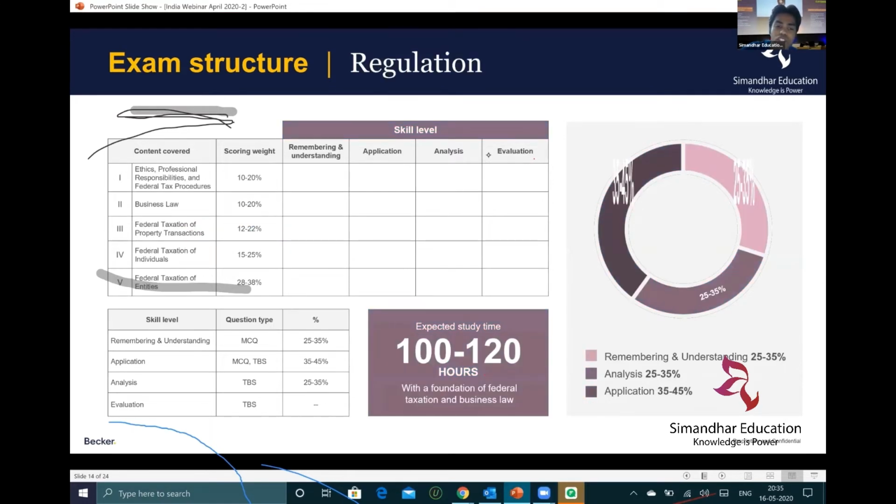Then we have regulation, which covers ethics. Regulation is nothing but your US taxation, right? Like we have Indian taxation, in the US we have US taxation, which is considered to be one of the tougher sections in CPA after FAR. I think this is one of the challenging sections, and among all of them in the CPA exam it is one of the tougher ones. This is a subject you need to watch out for, guys. I think this will test your capability, right?